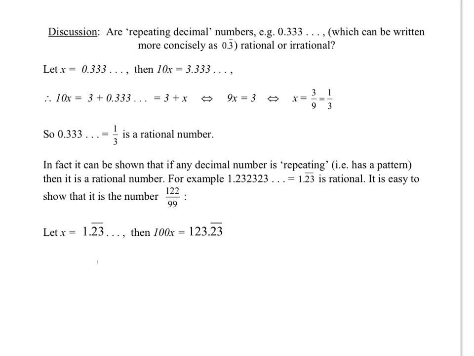What you can then do is subtract 100x minus x. We're subtracting the left-hand sides of these equations, but also then you can subtract the right-hand sides: 123.2323 minus 1.2323, giving us 122. From then, what we should be able to see is 99x is equal to 122. Therefore, x is equal to 122 over 99.